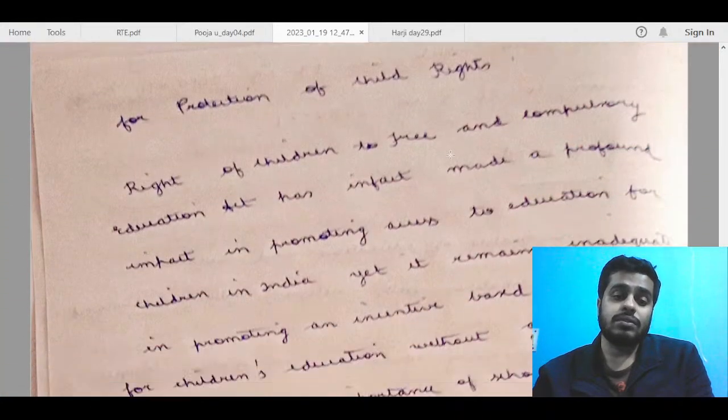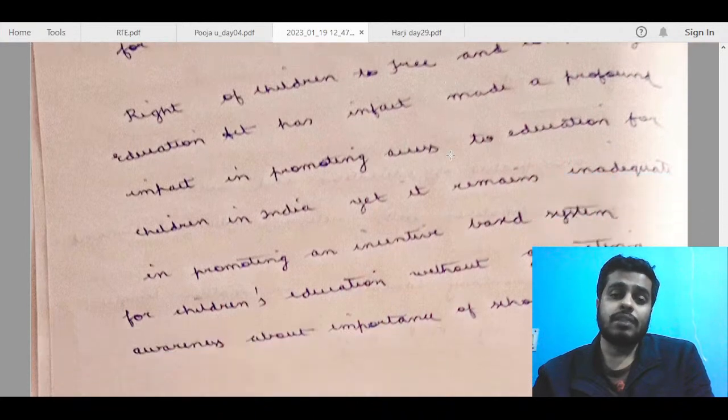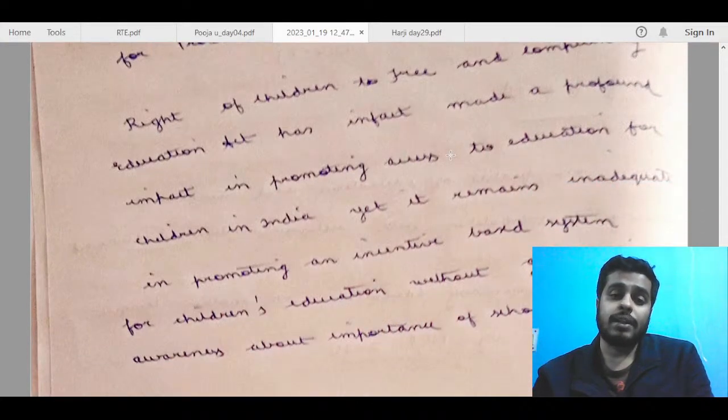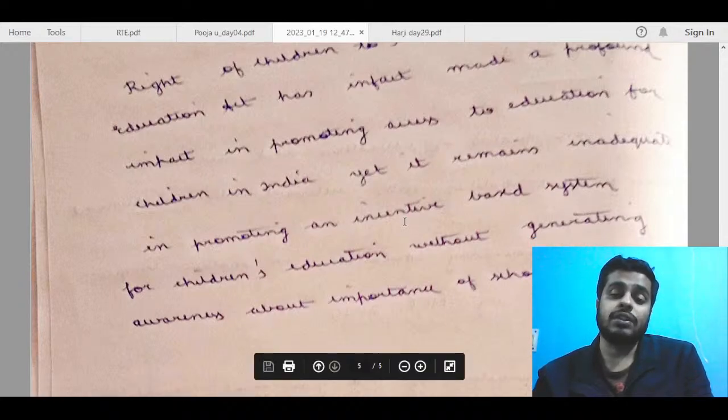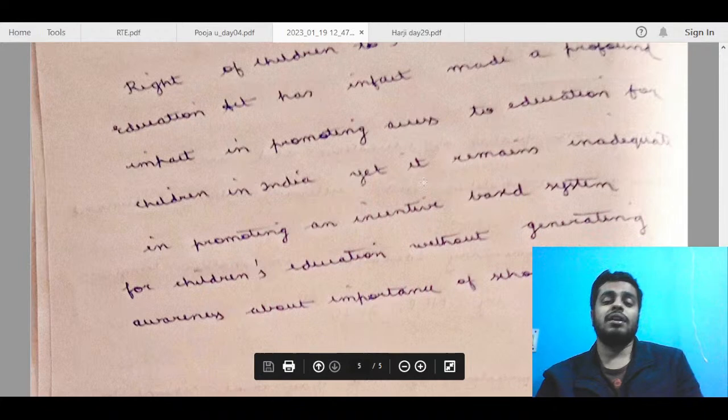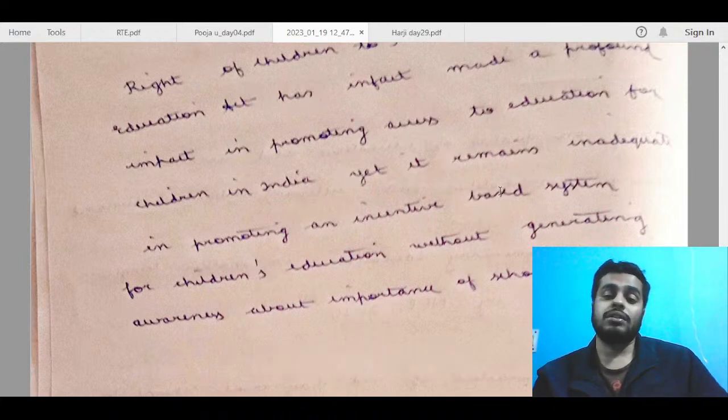Protection of child rights. The Right of Children to Free and Compulsory Education Act has in fact made a profound impact in promoting access to education for children in India. It remains inadequate in promoting an incentive-based system for children's education without generating awareness about the importance of schooling. Okay, fine, but I think you could have broken this statement into parts. For example, it becomes a very long conclusion, and basically, it seems that you have just picked up the question line and repeated it. So you can talk about that just on the basis of incentives.